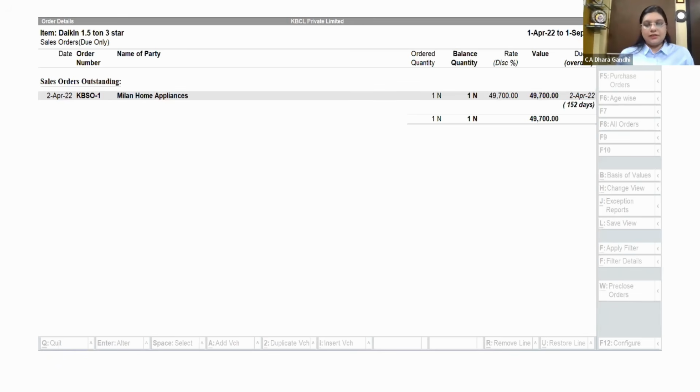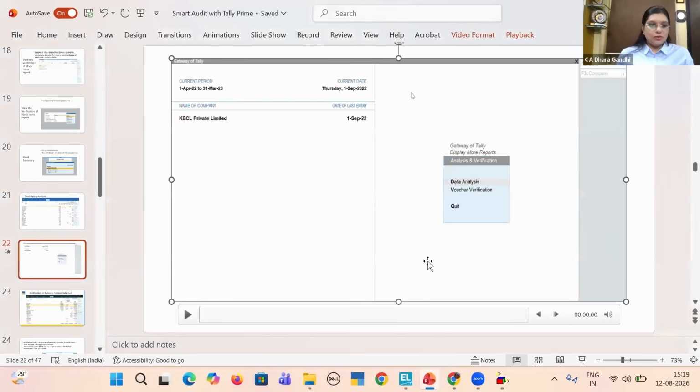Even if we could not detect this on the last date, through this daily negative stock report, we can go through all these reports very easily.